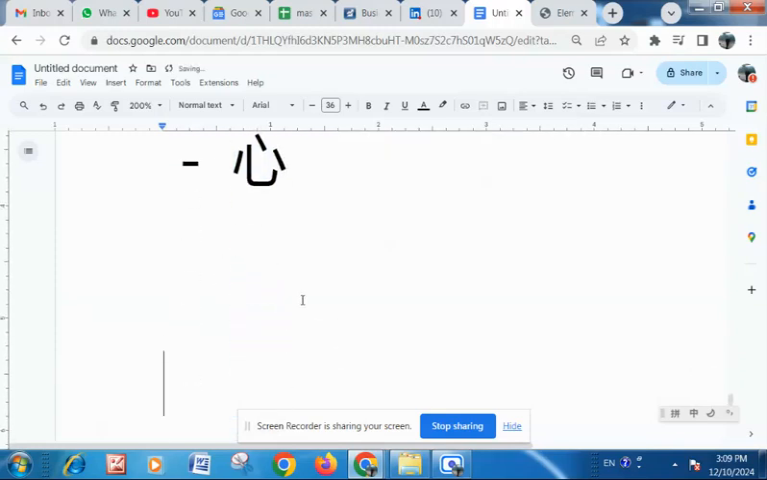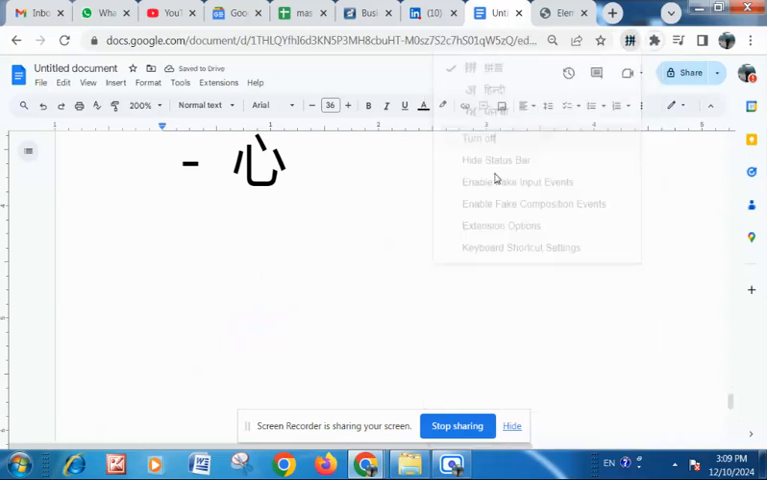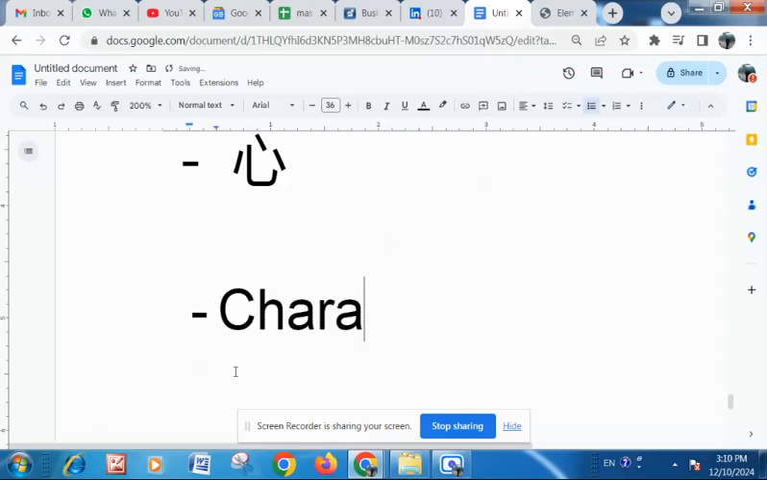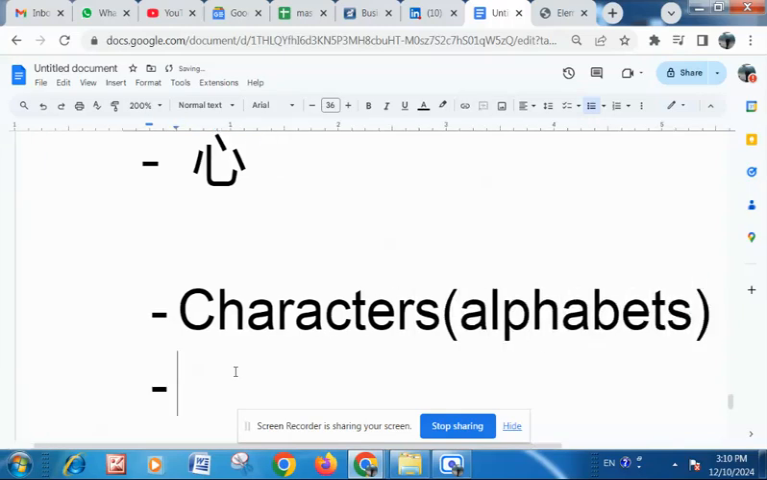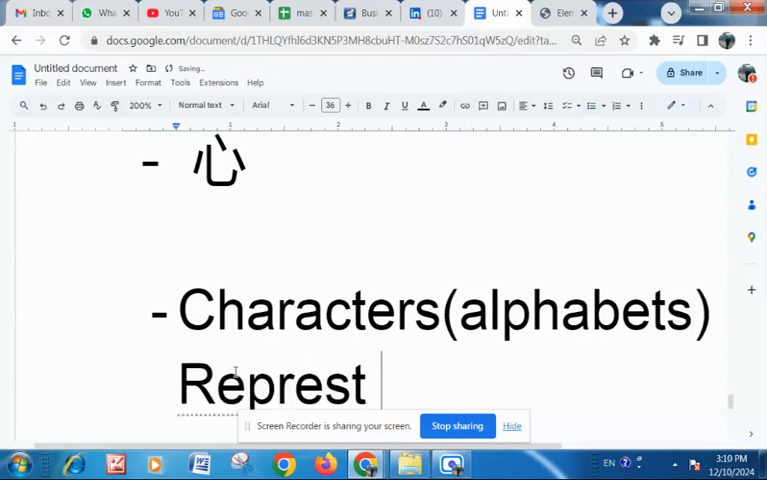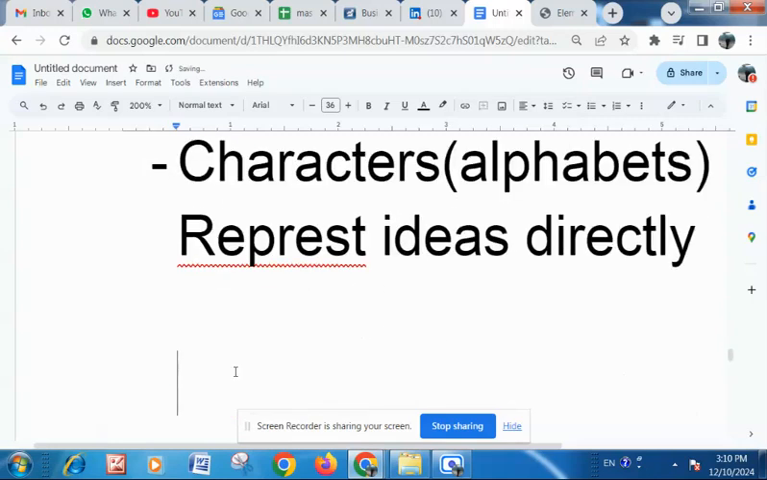Now from this, we derive one basic characteristic of the Chinese language, which we must remember at all times while learning Chinese. That is, in Chinese, the characters, or what we call alphabets in English, represent ideas directly, whereas the alphabets in other languages represent only sound.